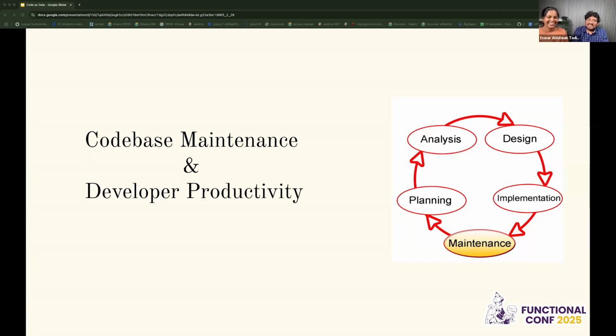Thanks for adding that. So, back to the point: when the code base grows, it is tough for everyone to keep context of every single function or every single thing that is being changed, developed, or added to the code. That's where we talk about code base maintenance and developer productivity. Let's see how this code as data approach helped us do it.